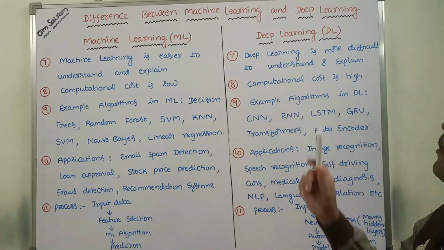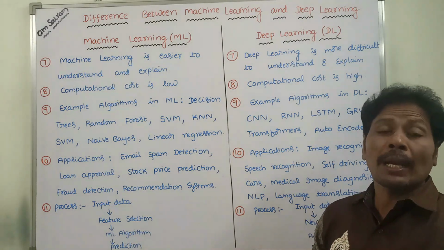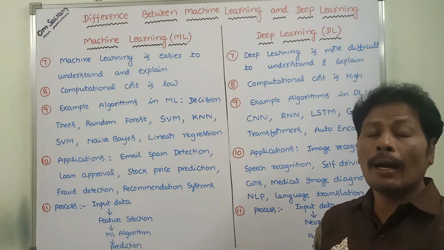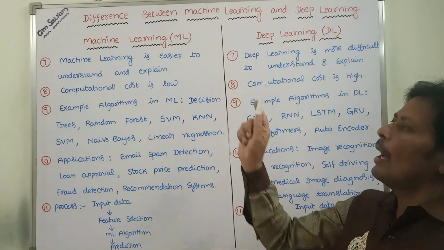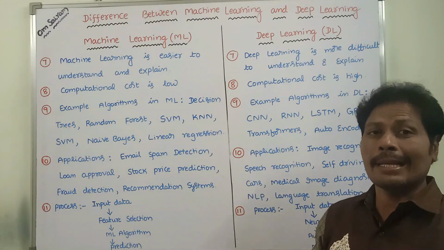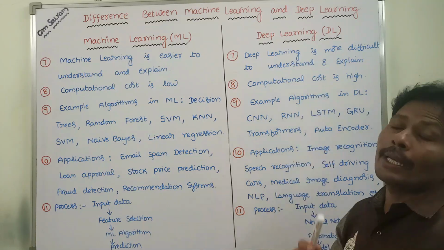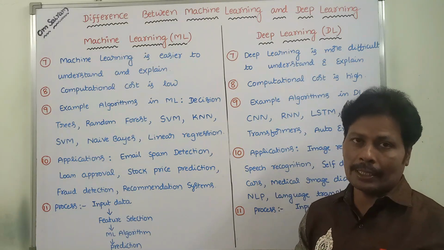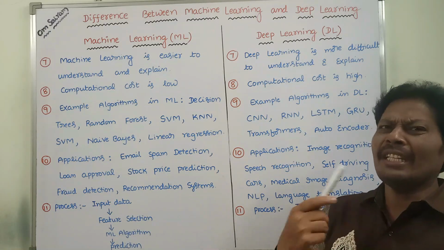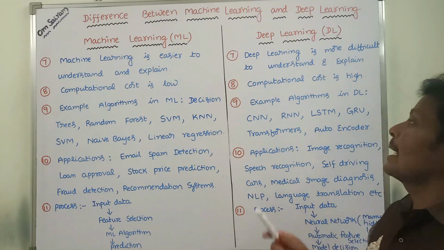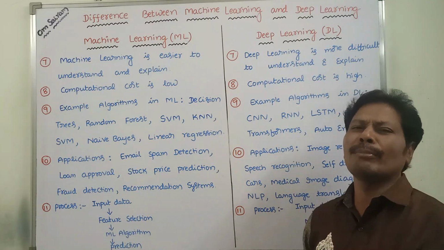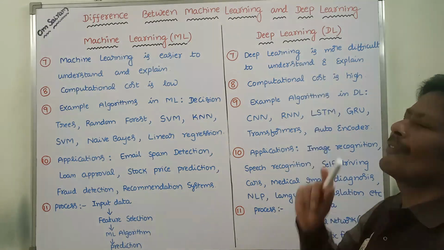Whereas deep learning is more difficult to understand and explain. So among ML and DL, machine learning is easier, whereas deep learning is more difficult. Machine learning is easy to explain, whereas deep learning is difficult to explain because of the many hidden layers.